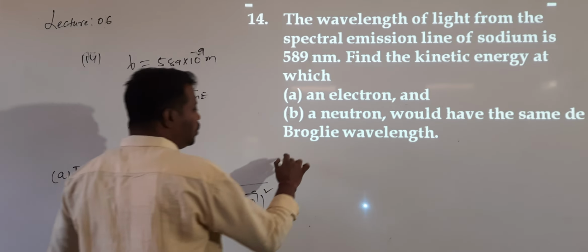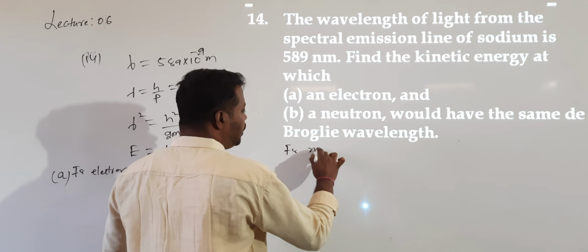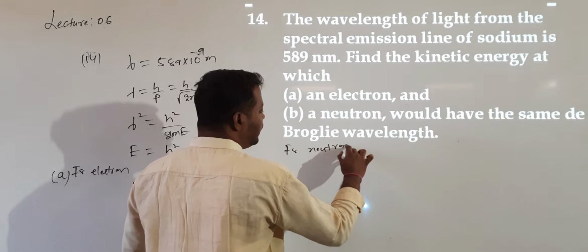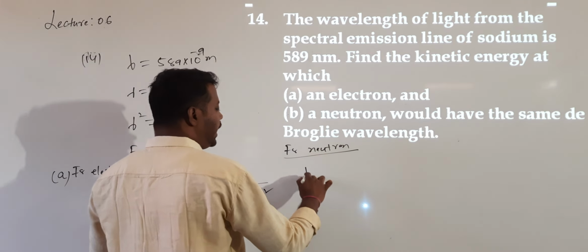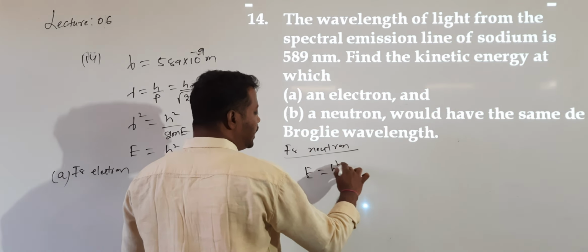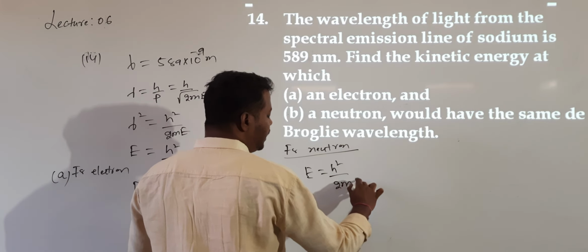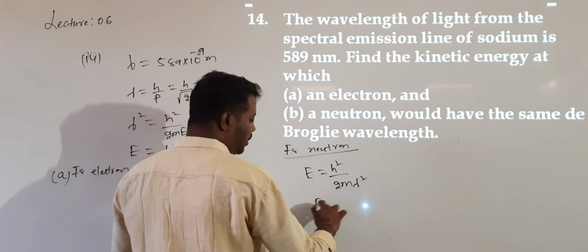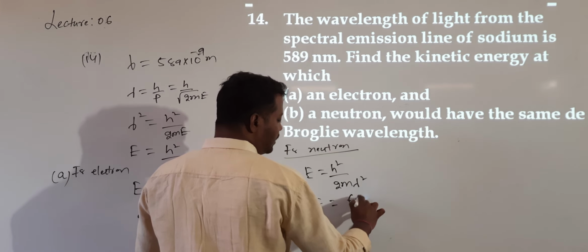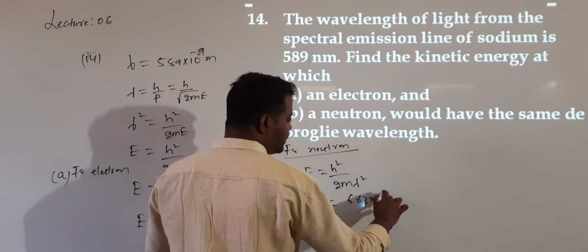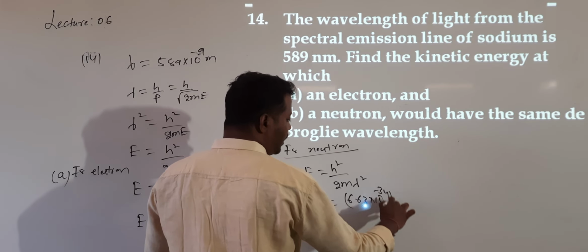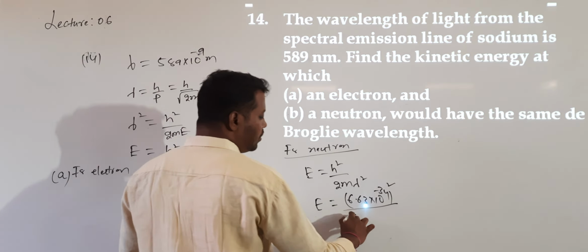And for the neutron, the mass value is different, the same formula. E is given by h square divided by 2 into m into lambda square. So h value 6.63 into 10 power of minus 34 whole square, divided by 2 into mass value.